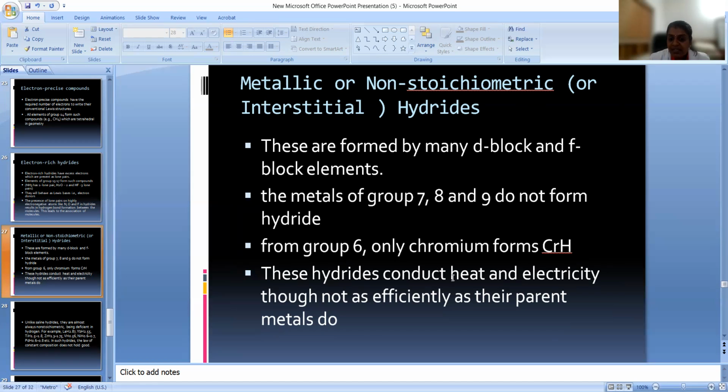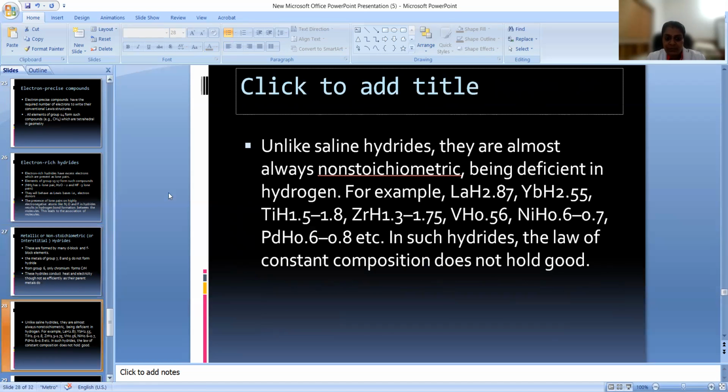These hydrides conduct heat and electricity, just like metals, though not as efficiently as their parent metals. Metals are good conductors of electricity. Metal hydrides are not as efficient, but even then they will conduct electricity. Now, saline hydrides are almost always stoichiometric, as we learned, but these hydrides are non-stoichiometric.